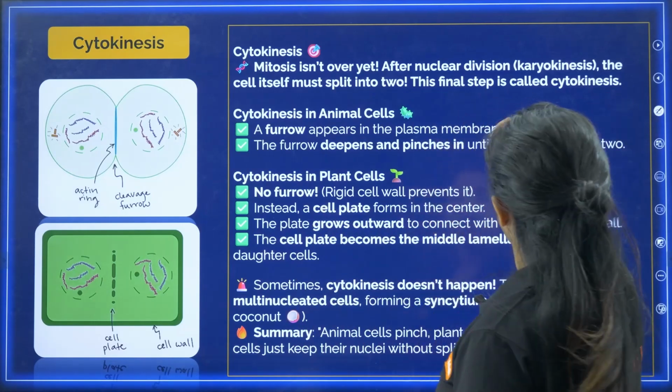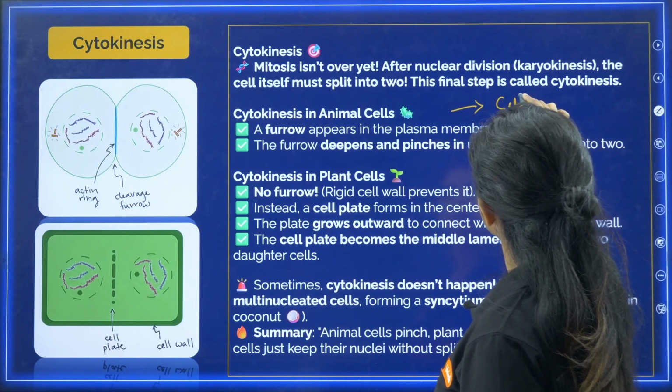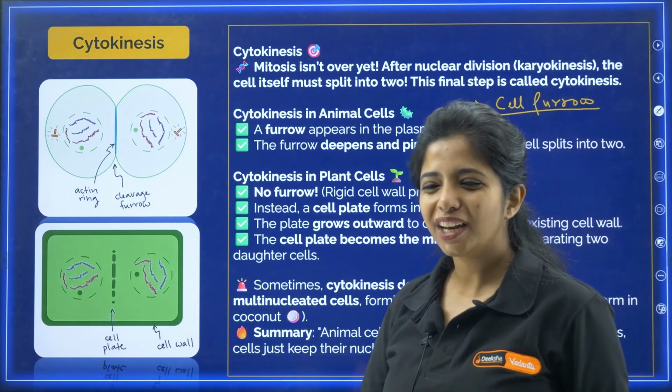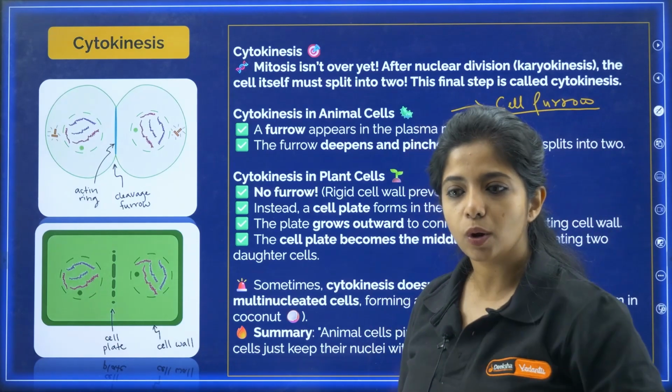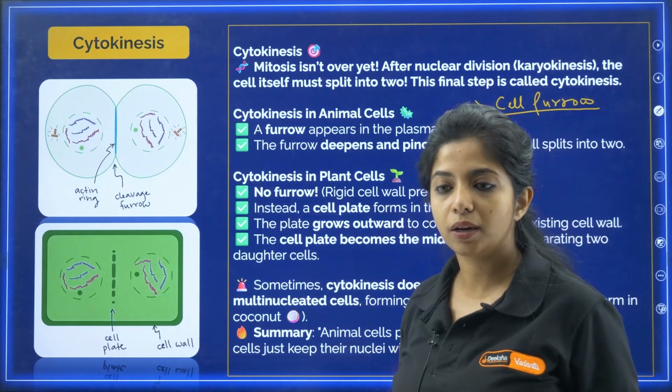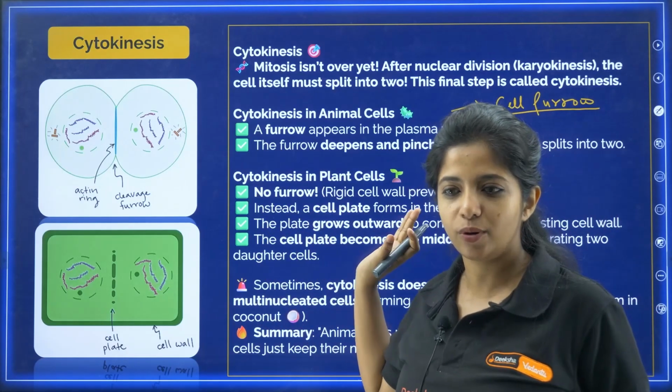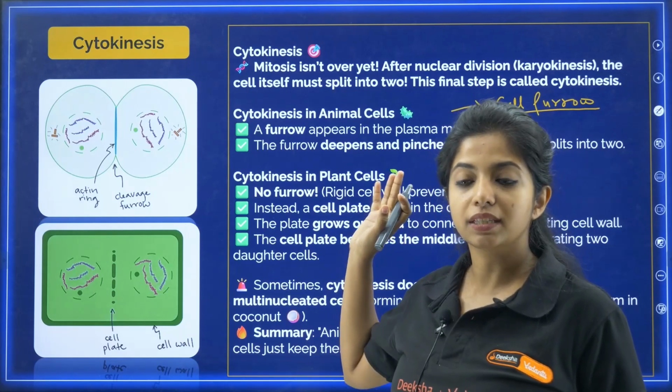Always remember, they have cell furrow formation being done. Ma'am, why did you tell about cell wall, by the way? If cell wall was there, do you think the cell furrow formation can be done? No. No one can make a furrow over there. It's too thick, the cell wall that is there. So I cannot afford to make a cell furrow over there.